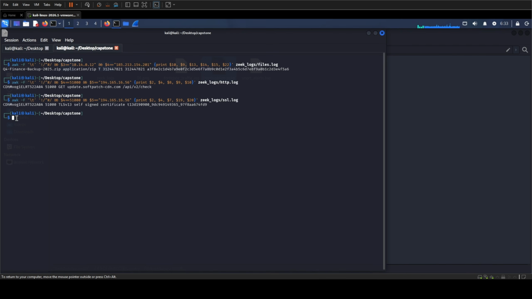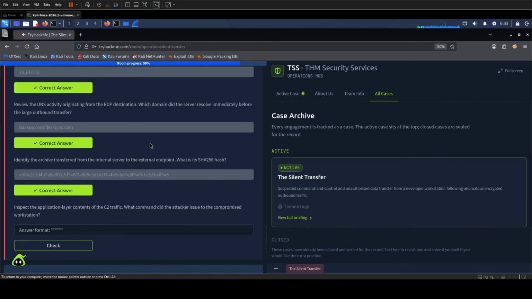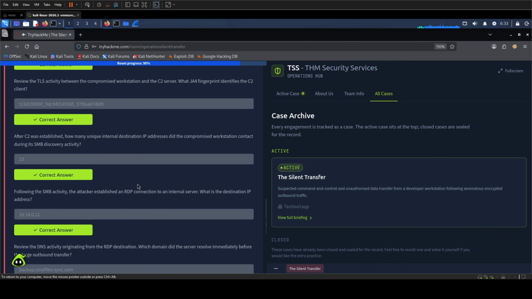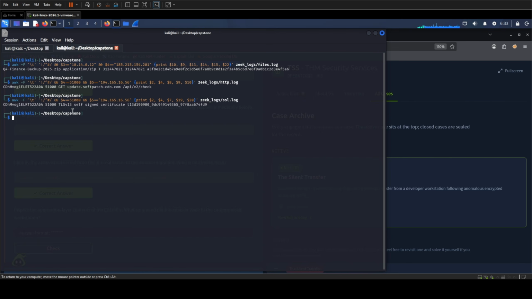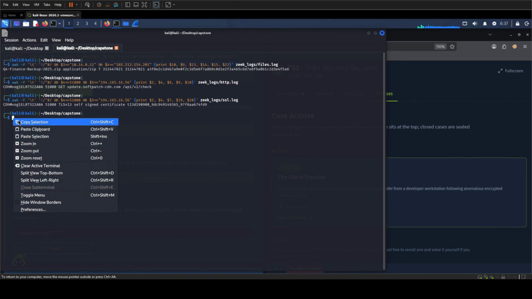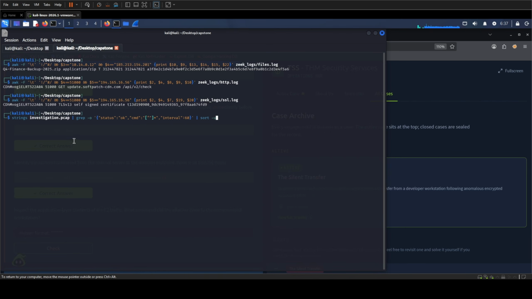For question 5, the requested JA4 value came from SSL.log. For this question, the requested application content comes from the packet capture. Port 443 is normally associated with HTTPS, but the port number alone does not prove that every captured payload is encrypted. Here, we can inspect the readable application data directly.